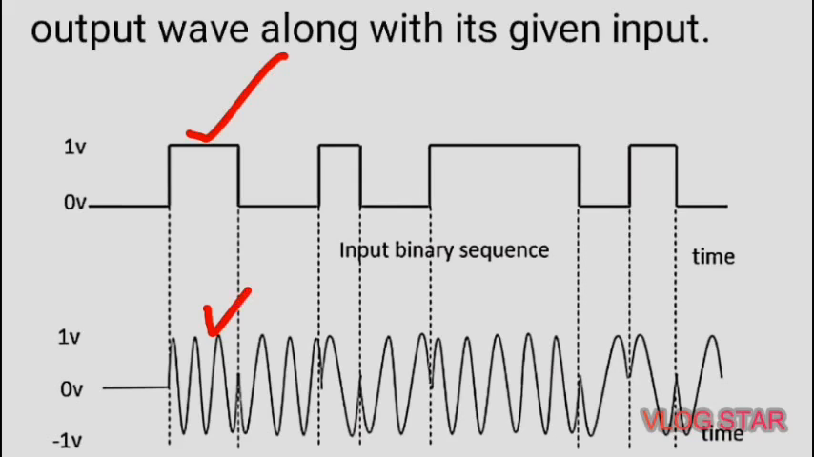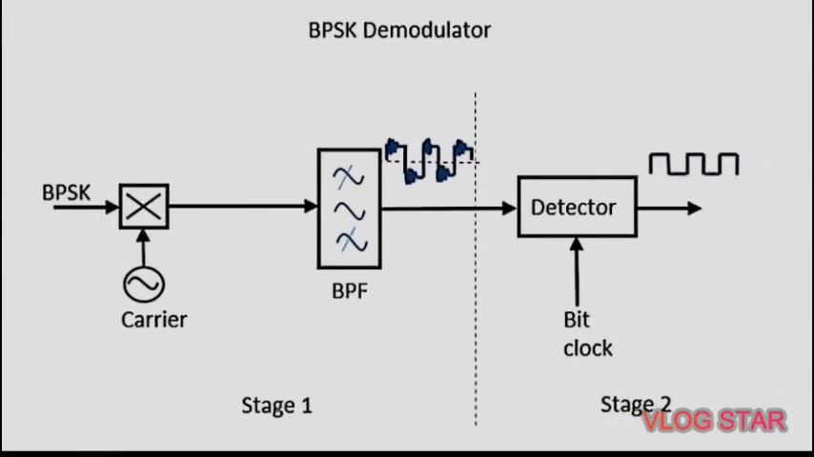So this is the diagrammatic representation of a BPSK modulated output wave along with its given input. Here the output sine wave of the modulator will be the direct input carrier or the inverted, 180 degree phase shifted input carrier, which is a function of the data signal. Then let us see the next point, the BPSK demodulator.